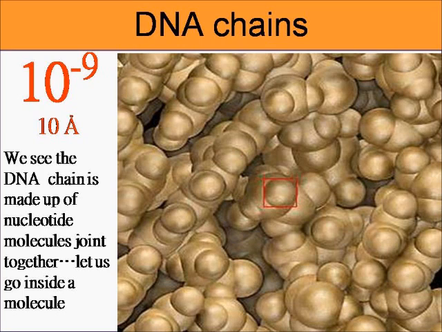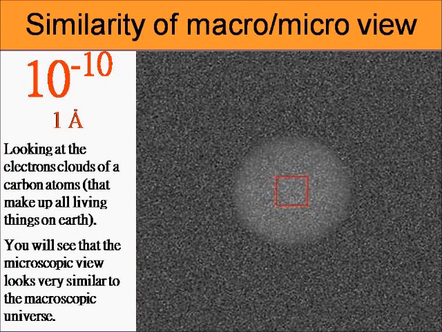We are seeing the DNA change. So we're going further in, getting smaller and smaller. This is really something you need an electron microscope to see. Not your everyday eye can see it now. Wow. Where are we? Okay, 10 to the minus 10, 1 angstrom. We're looking at the electron cloud of a carbon atom.